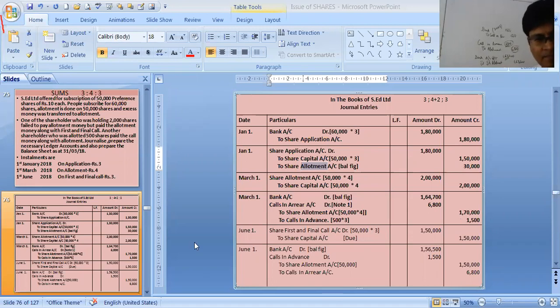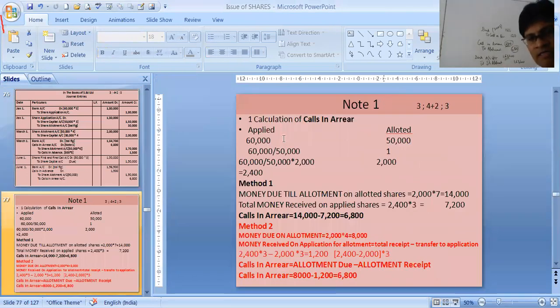Let's understand how to calculate calls in arrear. Very, very important. See, you have to write like this. I am rubbing this part of the board. We need to write applied how many shares and allotted how many shares. In this sum, people have applied for 60,000 shares, but the company is only allotting 50,000 shares.